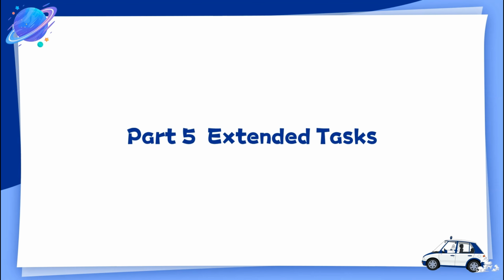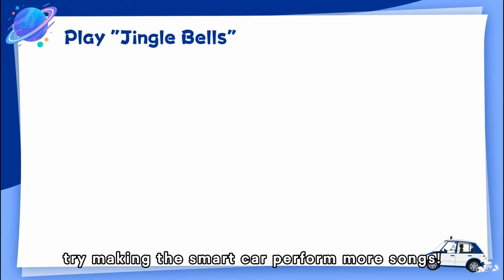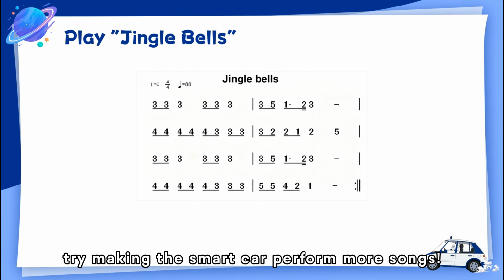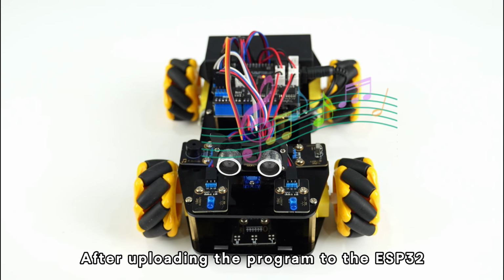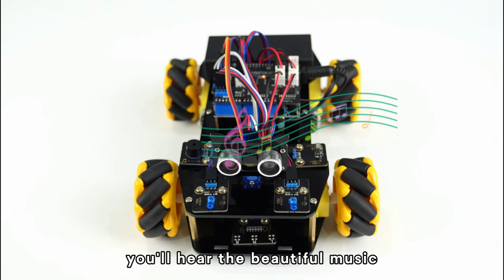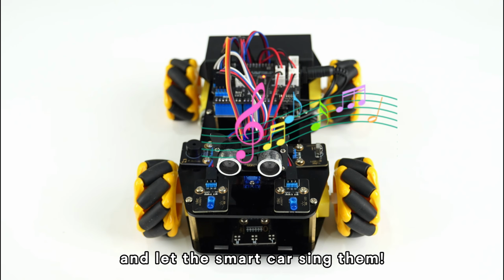Part 6. Extended tasks. After learning to play music, try making the smart car perform more songs. For example, the cheerful Jingle Bells is perfect for the holidays. After uploading the program to the ESP32, you'll hear the beautiful music. You can also write your favorite songs and let the smart car sing them.